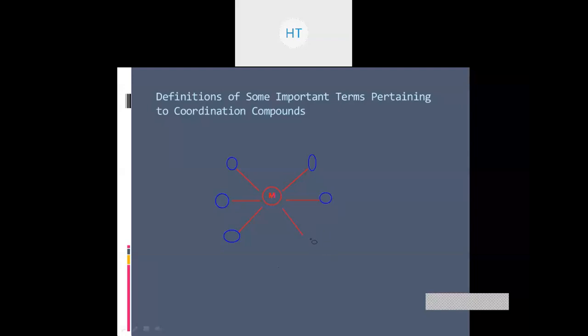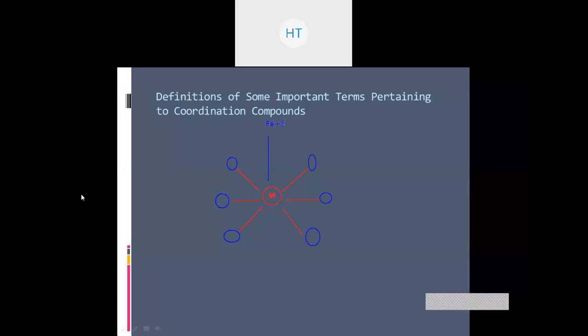Once this bond is formed, depending upon the charge present on this metal, let us say this metal was Fe. The Fe is present in its +3 state.